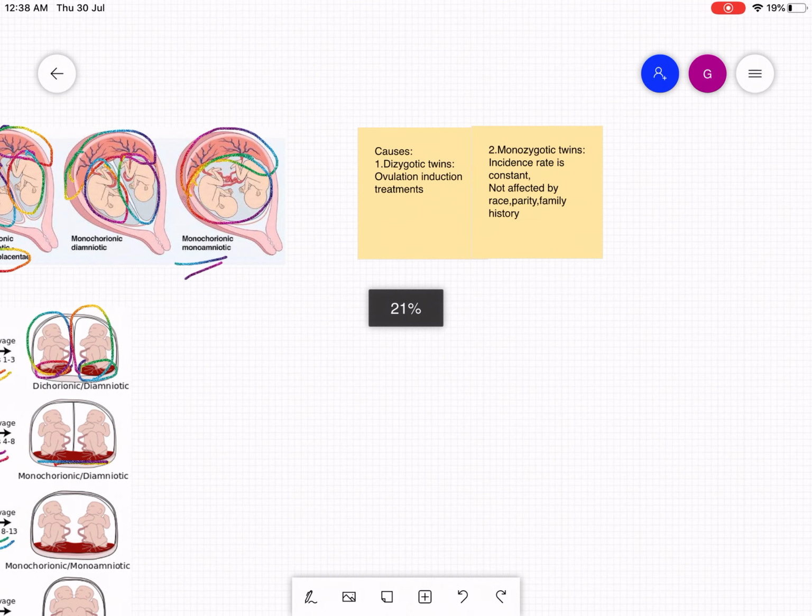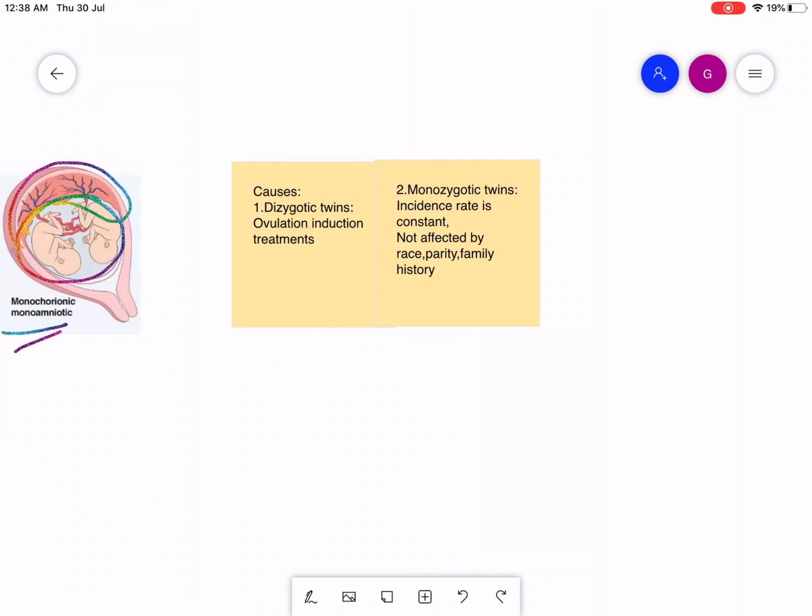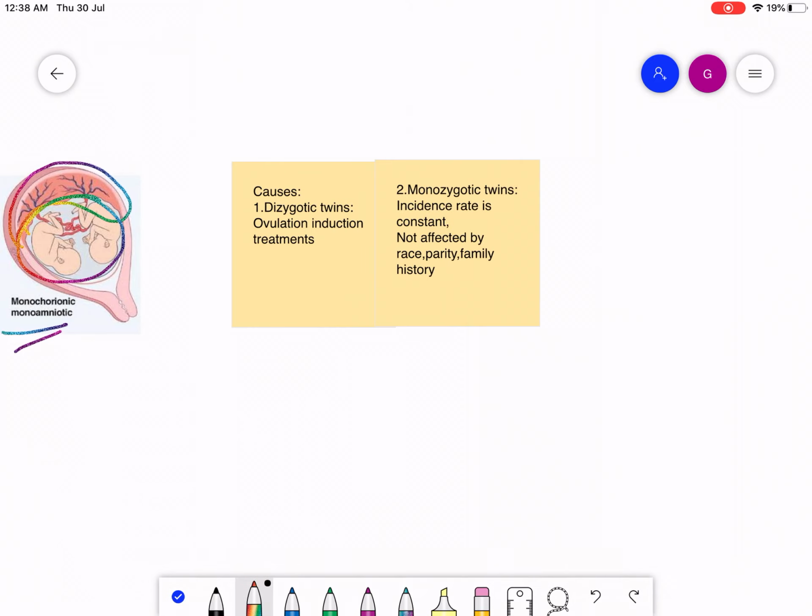Now I want you to know about the causes of dizygotic twins. Number one cause is ovulation induction treatments, as I have discussed earlier. So there are more chances of having dizygotic twins, and in monozygotic twins the incidence rate is always constant and not affected by race, parity, family history, etc. Of multiple pregnancies, 2/3 are dizygotic twins and 1/3 are monozygotic twins.